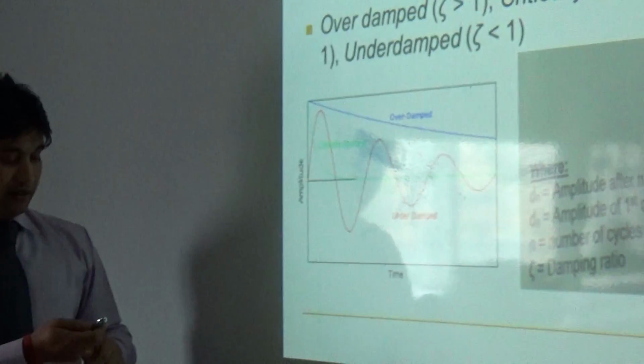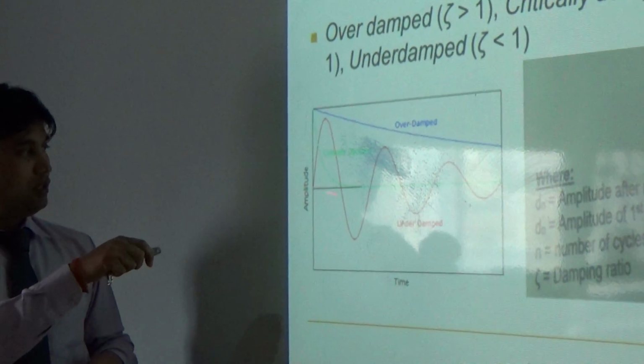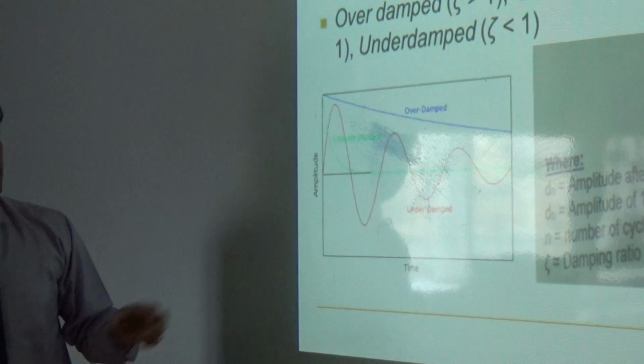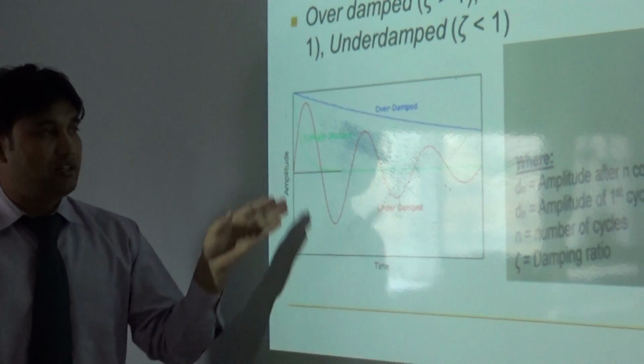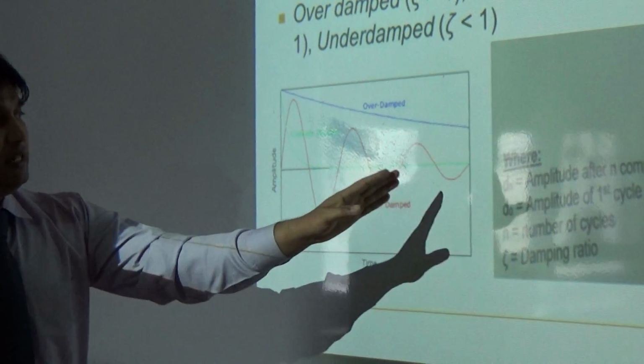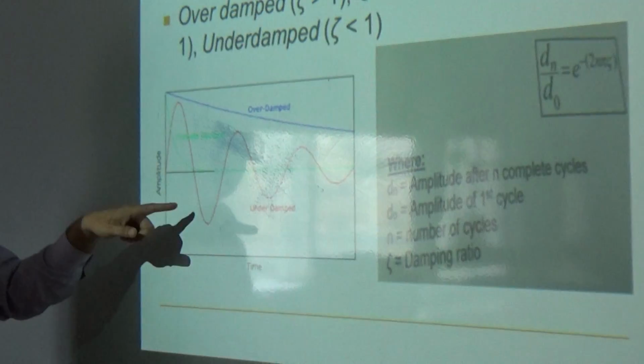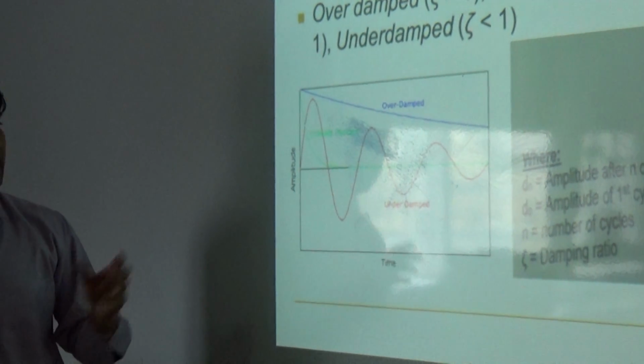This is the equilibrium condition of the body, and it goes with the natural vibration frequency. After some time, the effect will be less and this vibration will stop. This second line, the red line, is called the under damping condition.